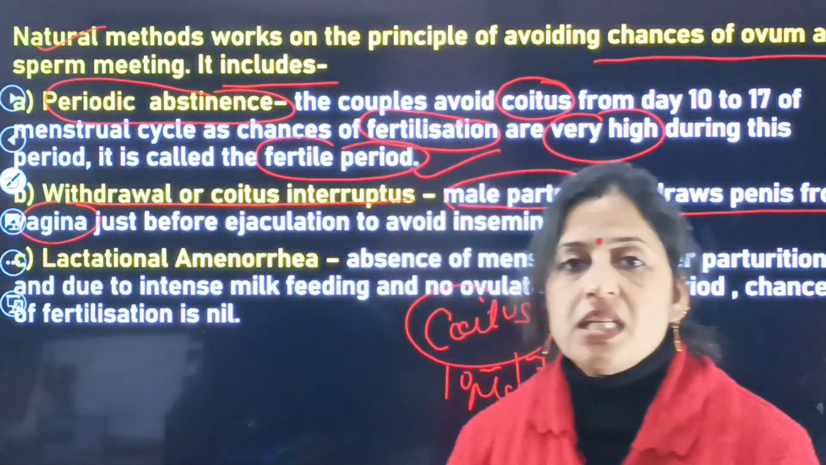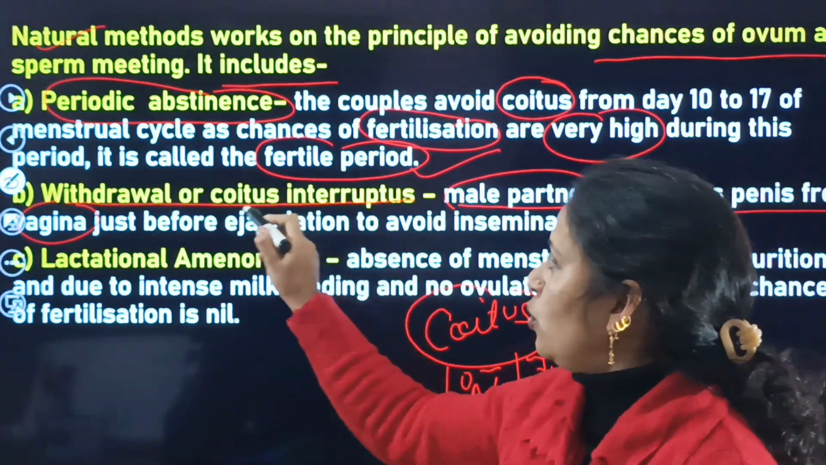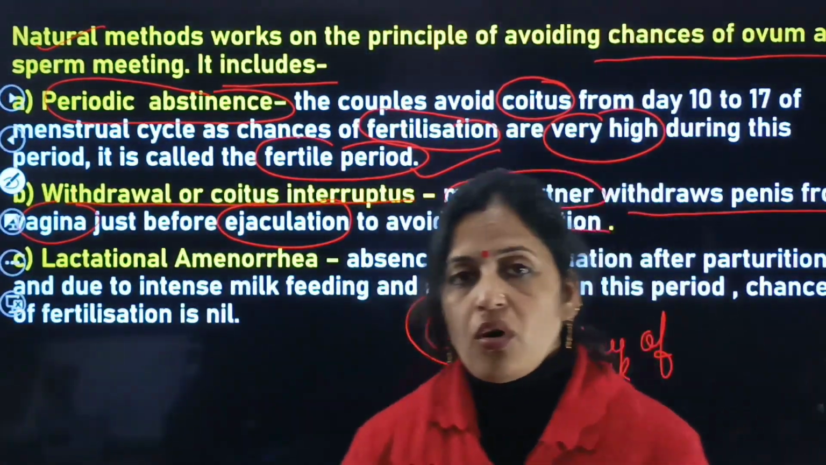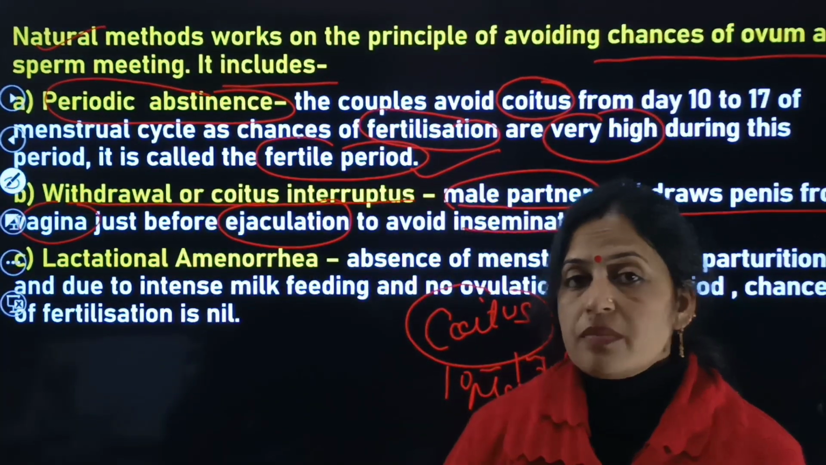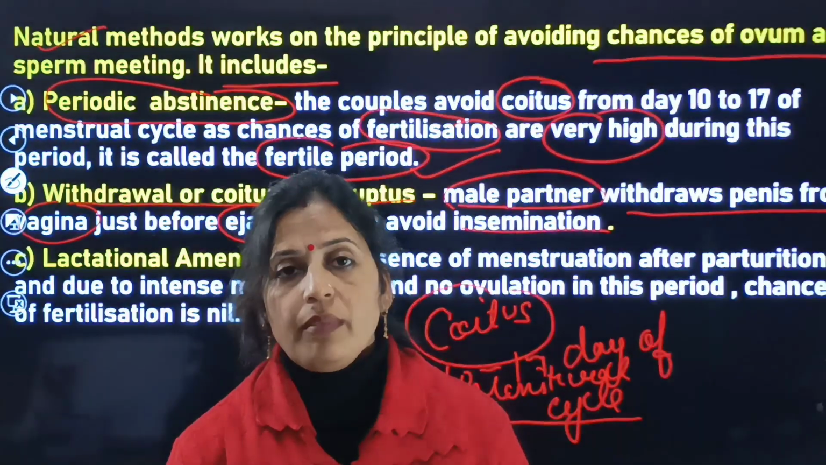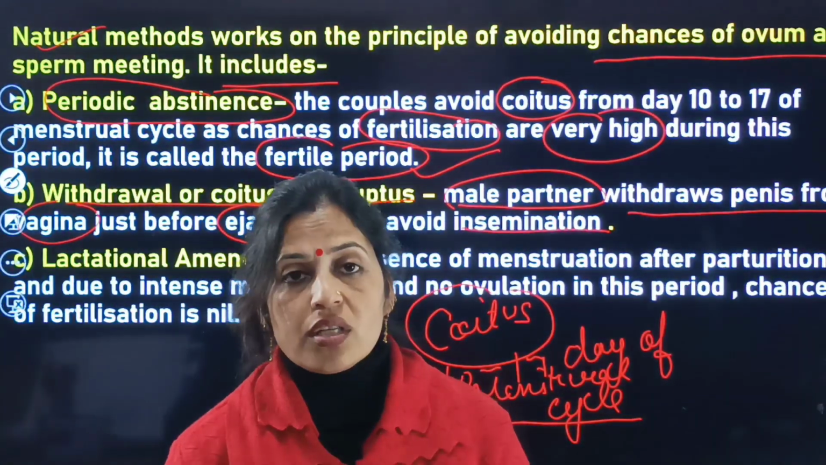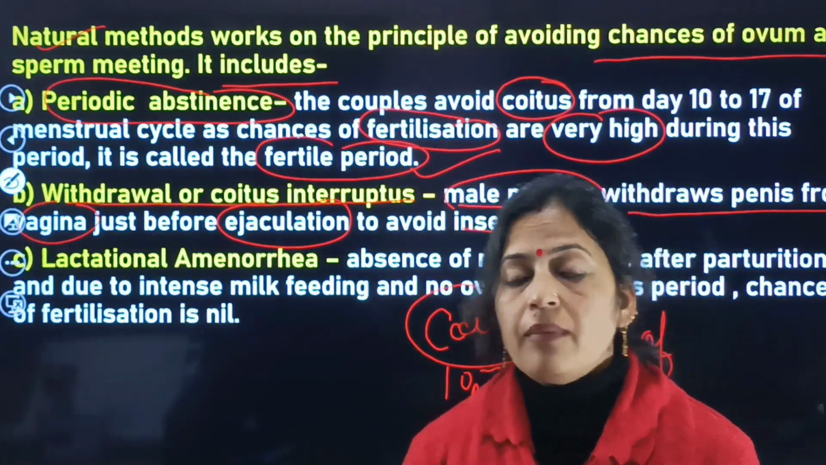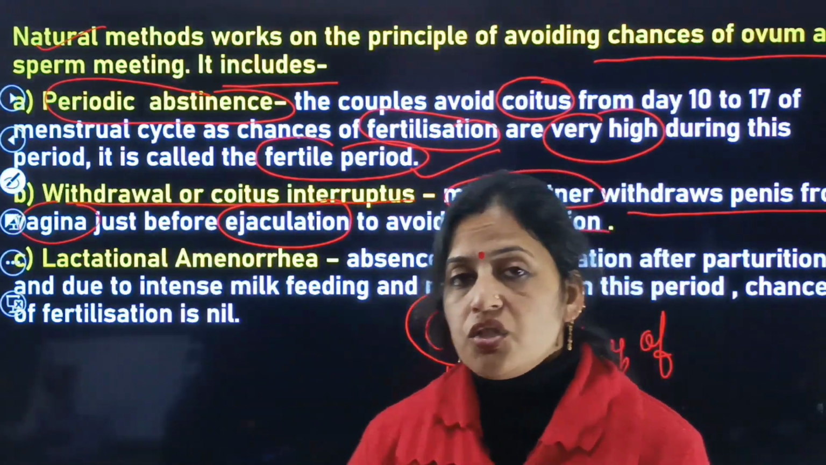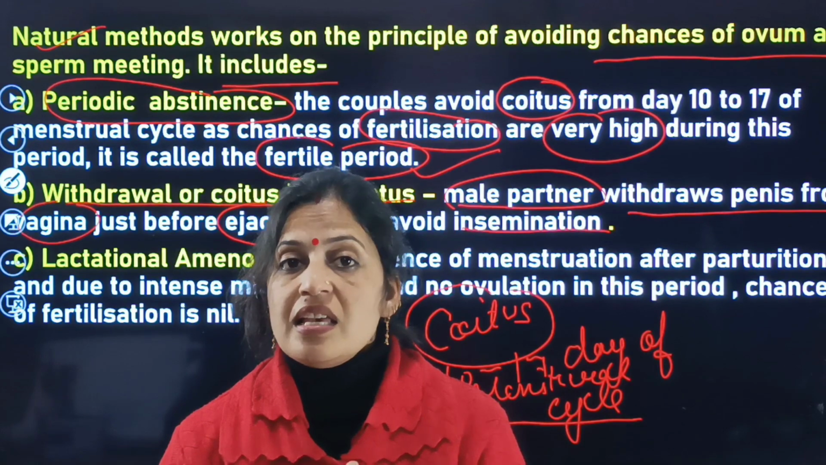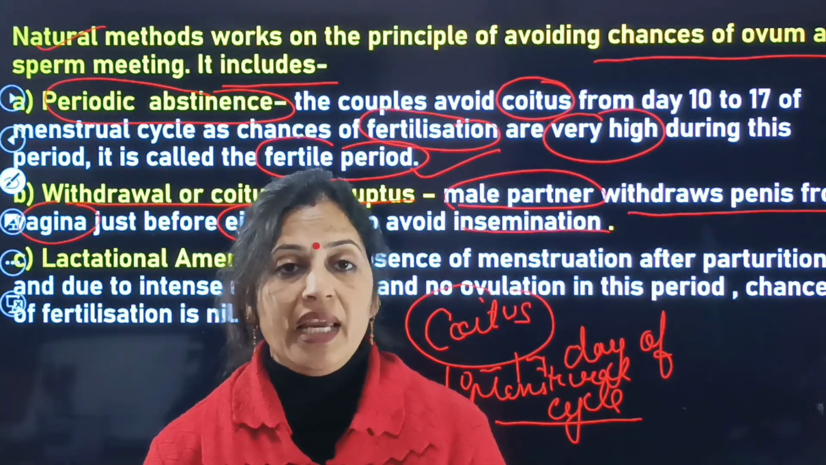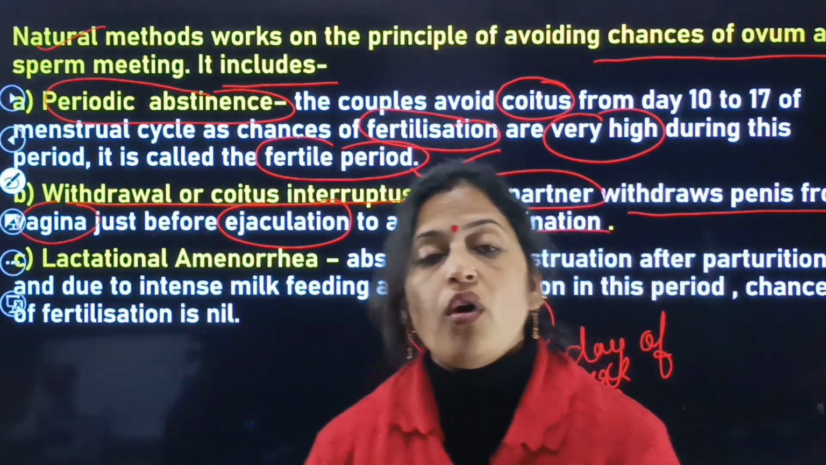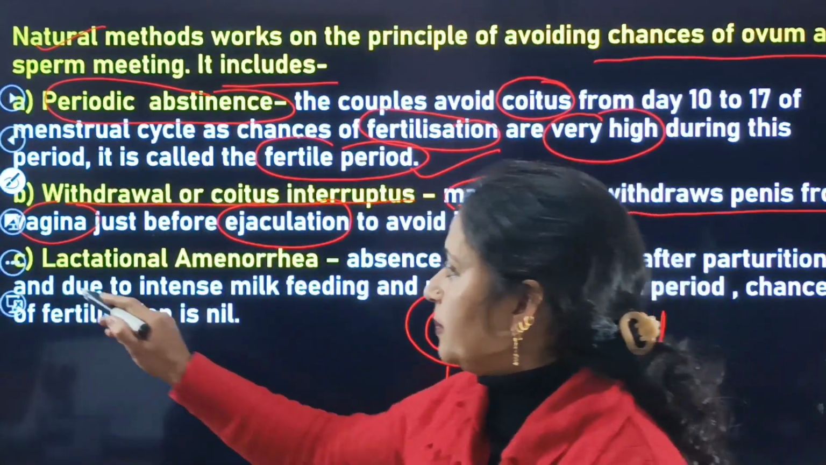They have to withdraw the penis from the vagina just before ejaculation to avoid insemination. That method is withdrawal, or coitus interruptus. In this method, the male partner withdraws the penis from the vagina just before ejaculation, when the semen is about to be ejaculated, to avoid insemination. So this is the second method.